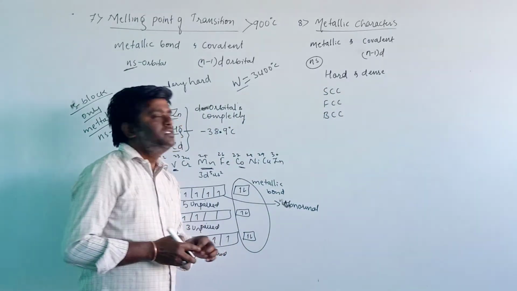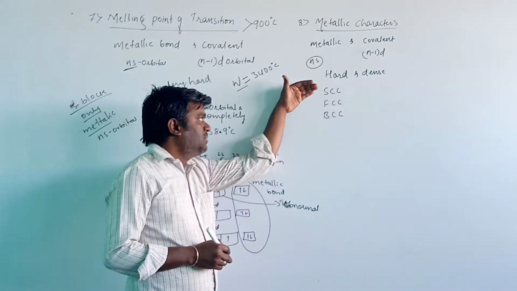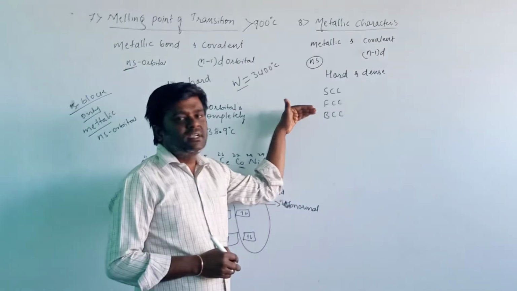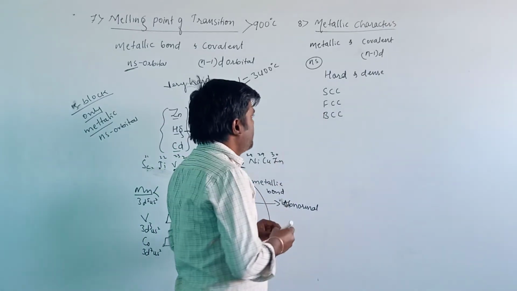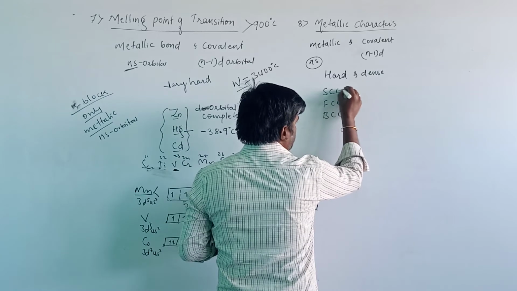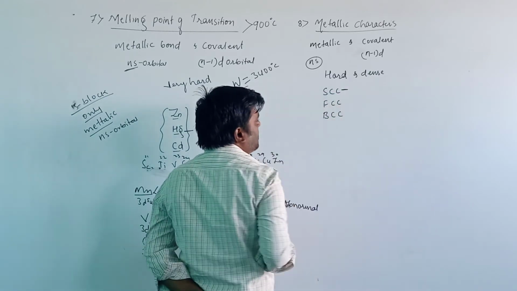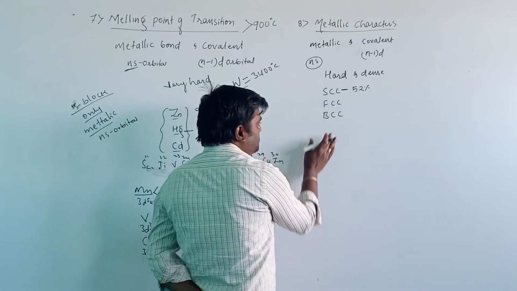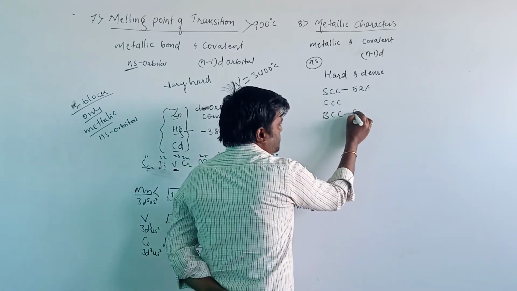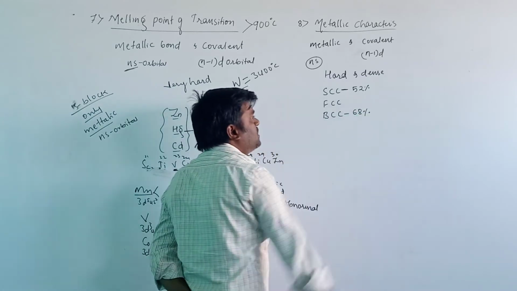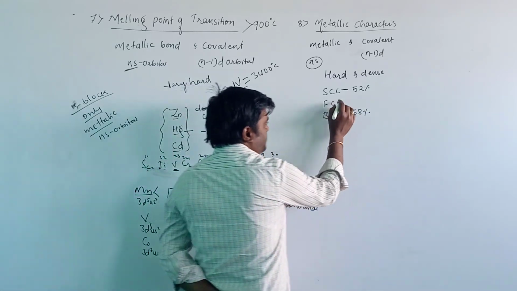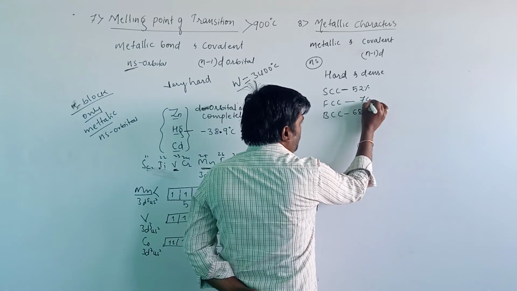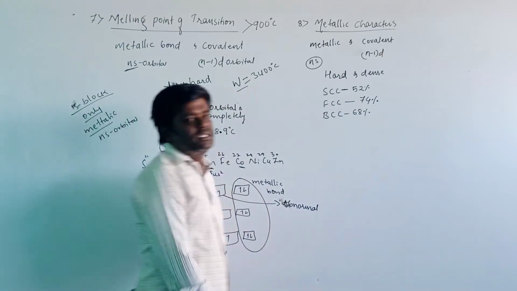In the simple cubic unit cell, the packing efficiency is 52%, in the body centered cubic unit cell 68%, and in the FCC, the face centered cubic unit cell, 74% packing efficiency can be seen.